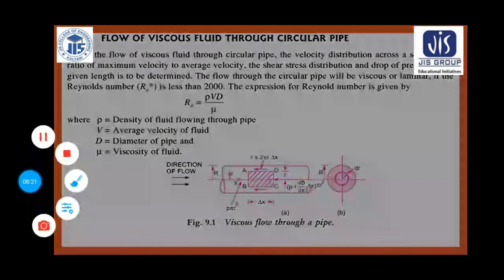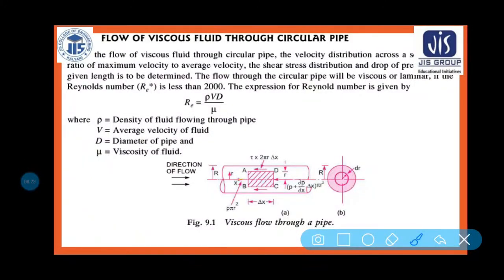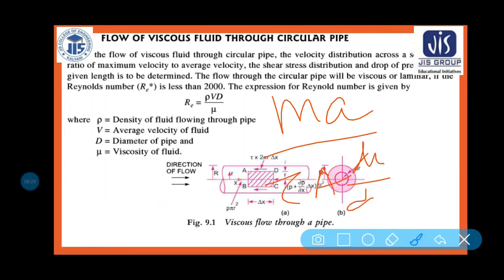Now I am putting that inertia force is equal to mass into acceleration, and this is tau into A, that is mu into A into du by dy. Now du by dy, what is this? This du by dy means velocity by distance, whatever length.